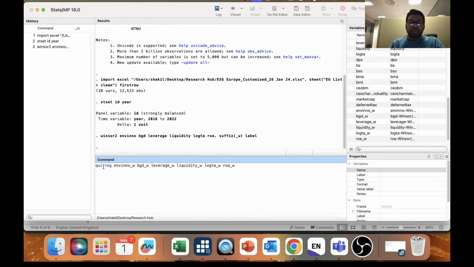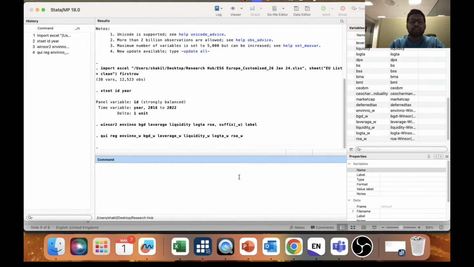The code is qui reg, where reg is regression and qui means quietly, and this is our dependent variable environmental innovation, and then you have your independent variable board gender diversity. After that I have four control variables. I took the Winsorized variables. You can see _w is there. So I run it. When you run it, you can check for multi-collinearity first.